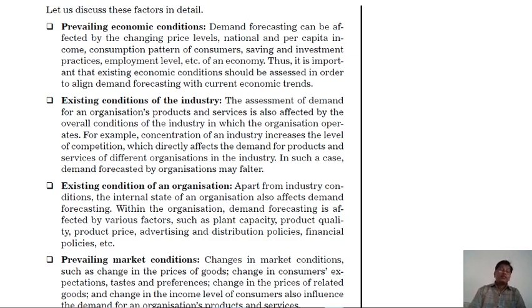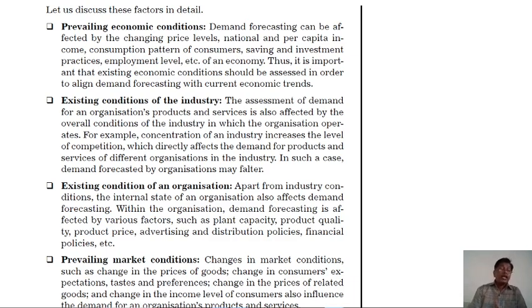For example, concentration of an industry increases the level of competition, which directly affects the demand for products and services of different organizations in the industry. In such a case, demand forecasting by the organization may falter. Whenever the industry situation is bad, it affects demand forecasting.